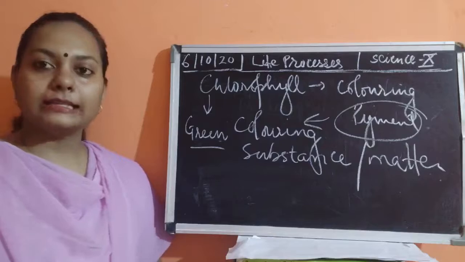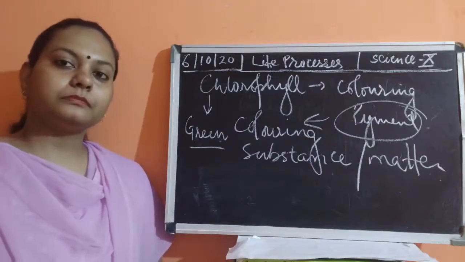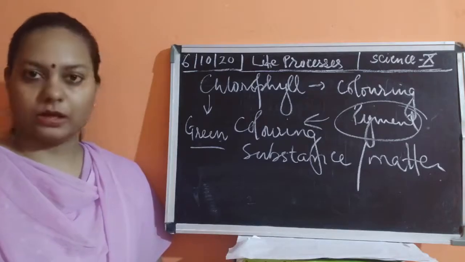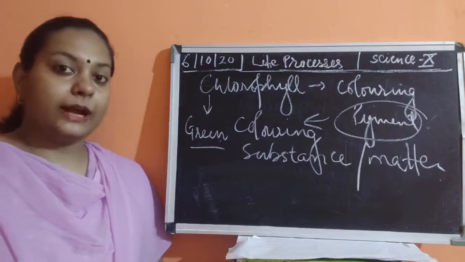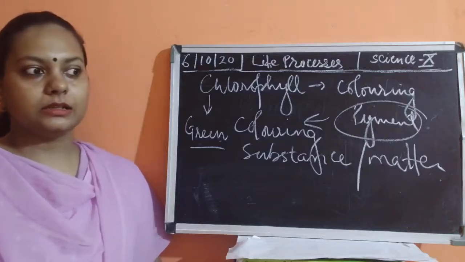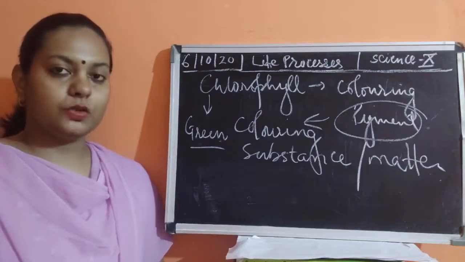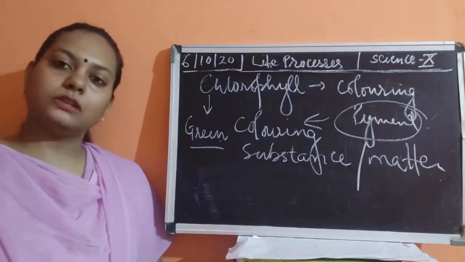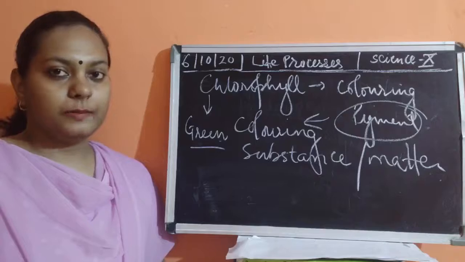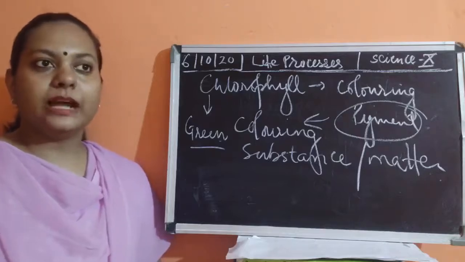Leucoplast is the pigment which has no color. It gives white color, as in the white flowers of plants.